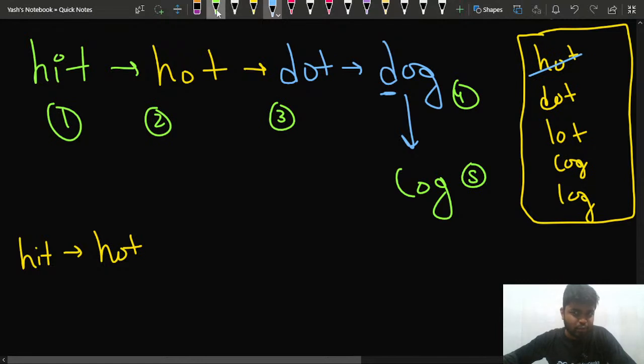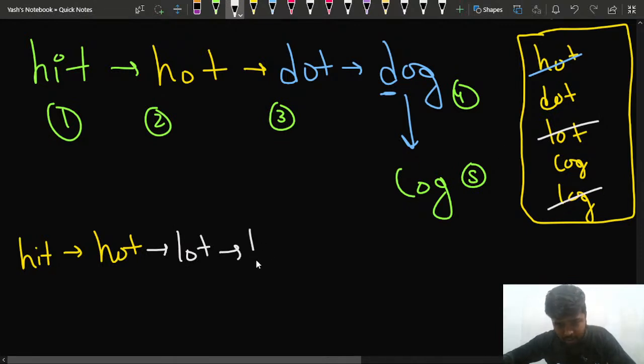He's suggesting that we can use lot. Maybe we can use lot as well. So we will use lot. Once we use lot, this is the change. Then lot can be changed to log. So I'll change lot to log, and it changes to log.